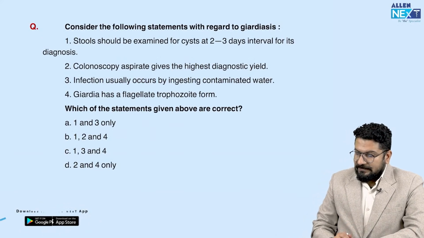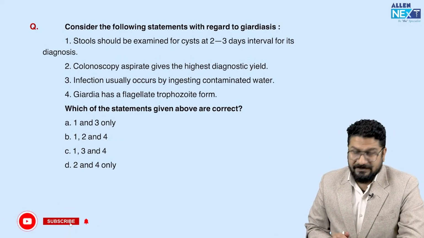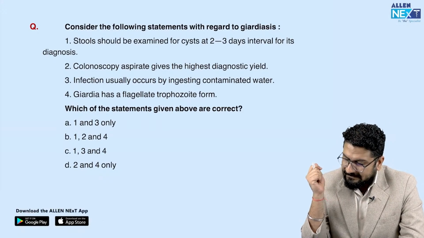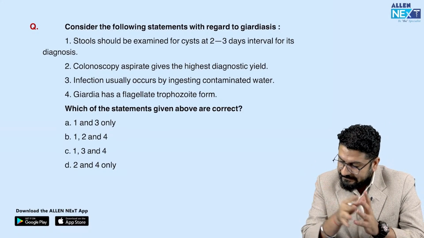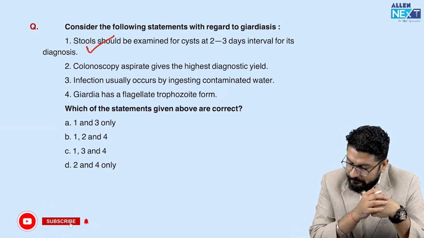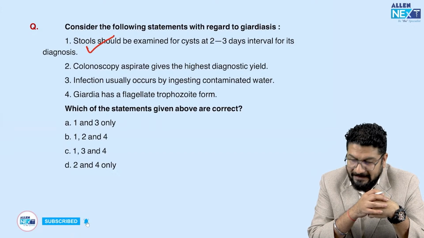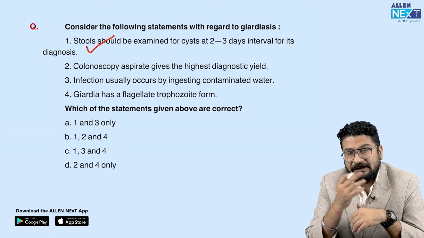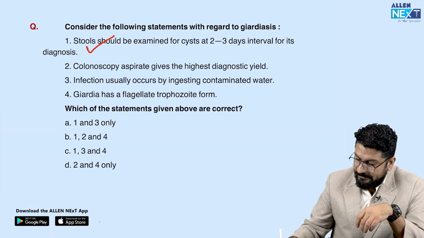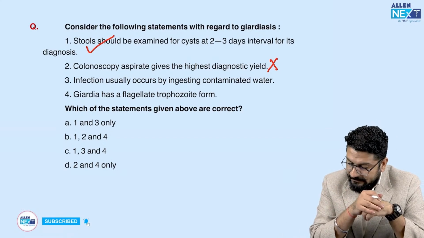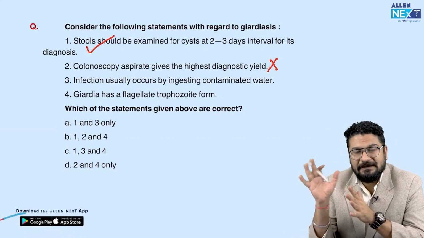Following statements with regard to giardiasis. Understand this. So giardiasis, it's caused by Giardia lamblia. So stool should be examined for cyst at 2 to 3 days interval for its diagnosis. This is a correct statement. Colonoscopic aspirate gives the highest diagnostic yield. No, it's mainly a defect of your upper intestine. So your duodenum will be affected more, not colon. So basically endoscopy you can do, but not colonoscopy. It's not a high diagnostic yield, or this colonoscopic aspirate will not give you any significant finding.